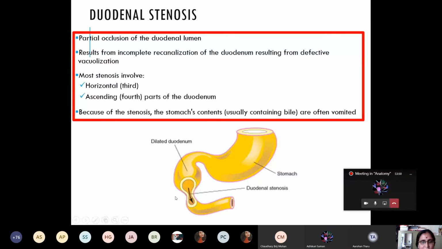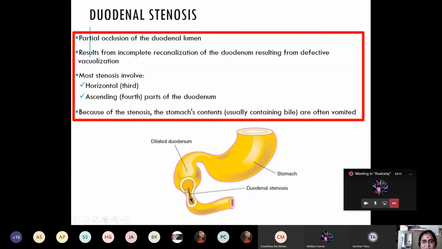Now what is this? This is the duodenal stenosis. This is the partial occlusion of the duodenal lumen. And what is the embryological basis? As I told earlier, initially there is occlusion, then there is recanalization. So if there is failure of recanalization, then there is a narrowing of the lumen of the duodenum known as the duodenal stenosis. Mostly it takes place in the horizontal part of the duodenum. This is the horizontal part of the duodenum, or the fourth part of the duodenum.